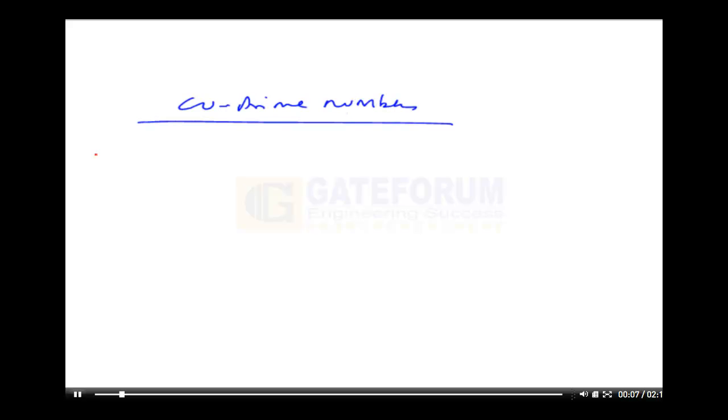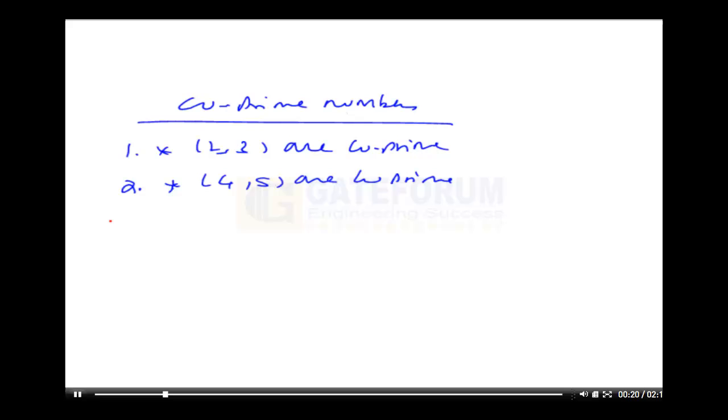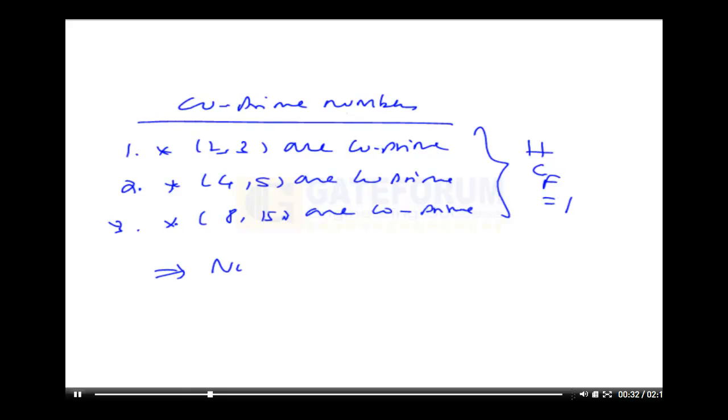Coprime numbers. I'll give you 3 examples. Numbers 1, 2 and 3 are coprime. Why? Numbers 2, 4 and 5 are also coprime. Think why? Numbers 3, 8 and 15 are also coprime. What do they have in common? The highest common factor is 1. So you can understand that numbers having a highest common factor equal to 1 are called coprime numbers.